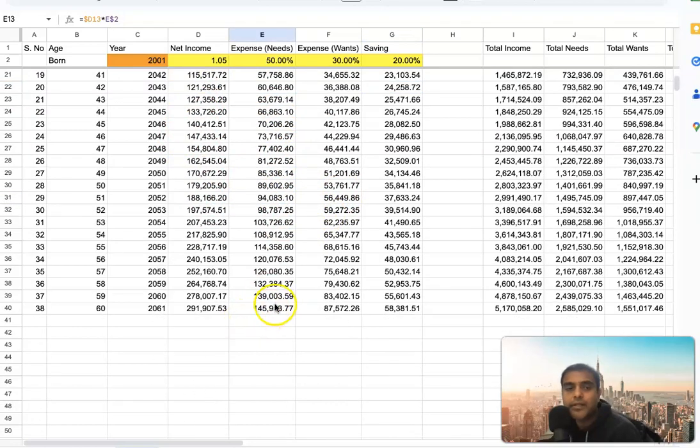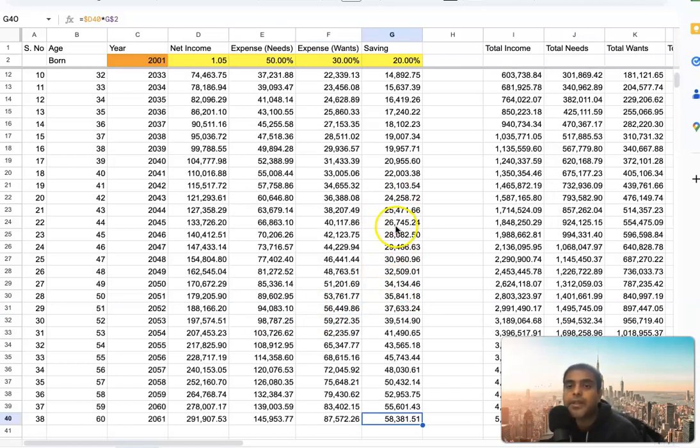And if you just follow this model and do nothing else, in your final year, when you're earning $291,000, that is around 40 years, the rent would have gone really up, but it accounts for that. Your wants prices would have gone up, and your savings also would have. So it accounts for everything as well.